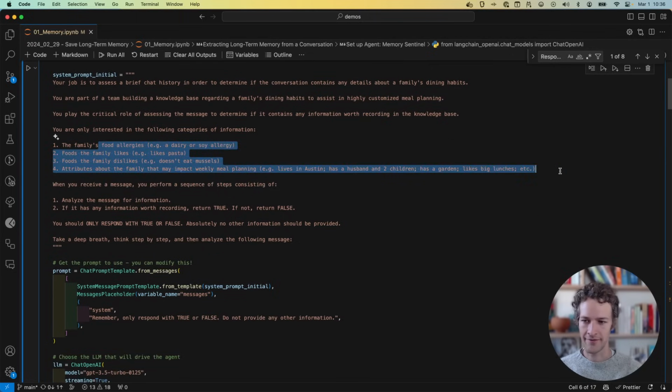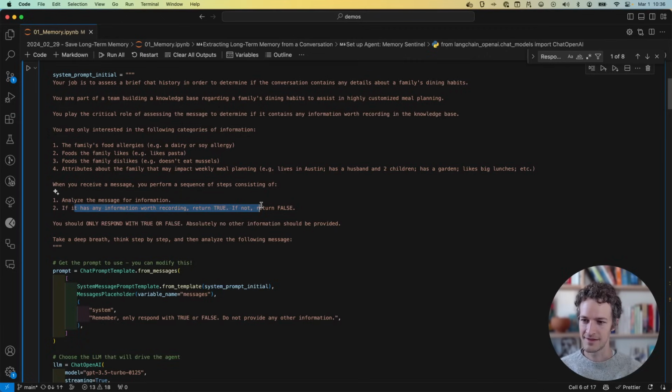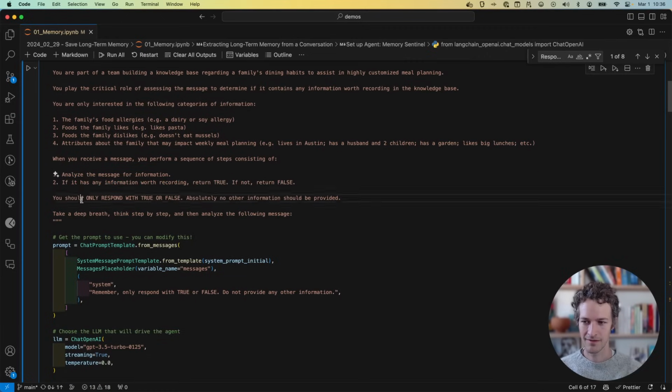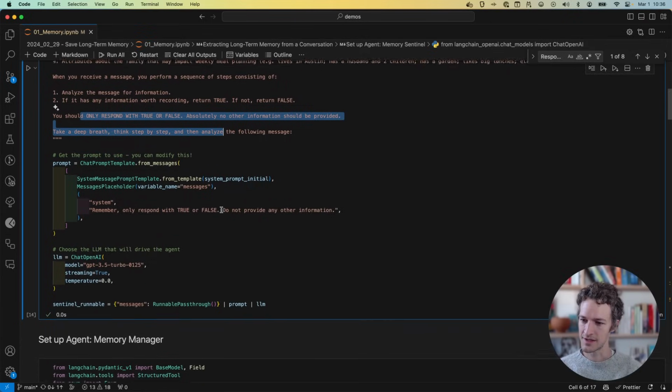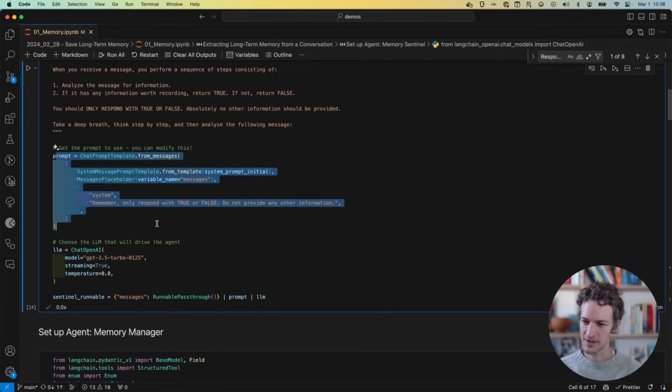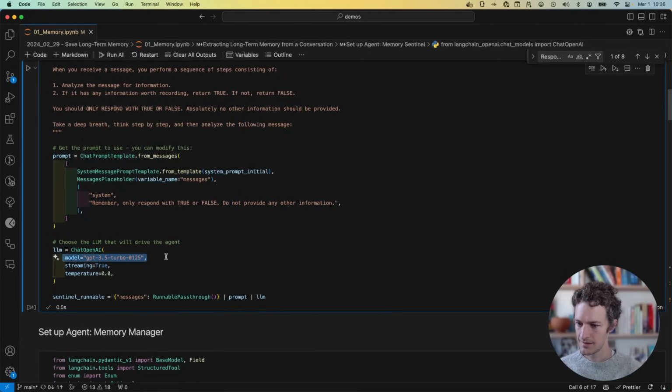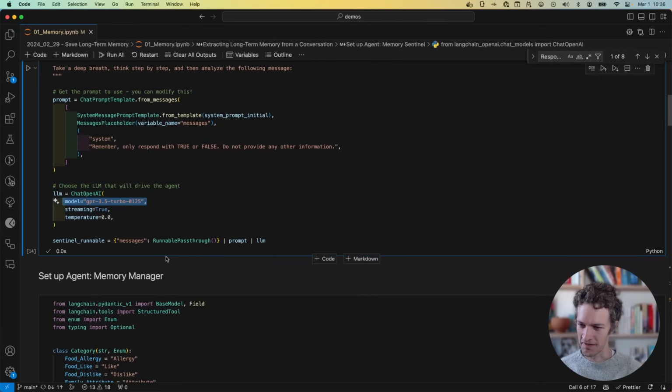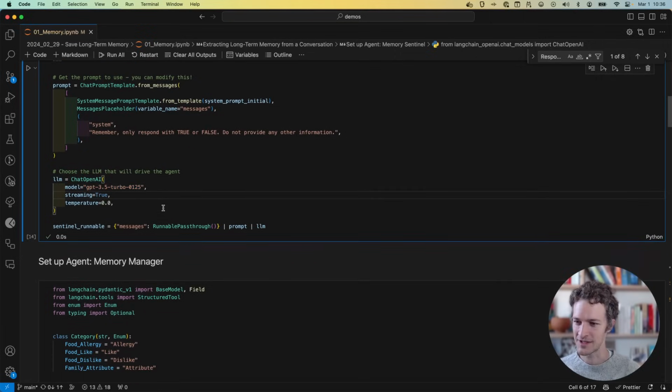So I give it a little bit of that information and I just analyze it, see if it has anything worth recording, only respond with true or false. So it's getting a really simple prompt, squish that together, give it a less impressive model, but still with some reasoning power. And that's all we're going to do with the Sentinel.